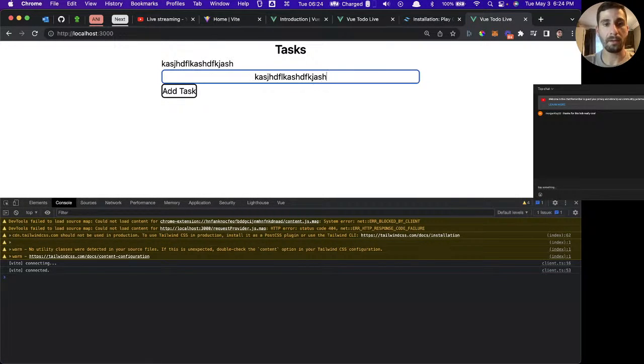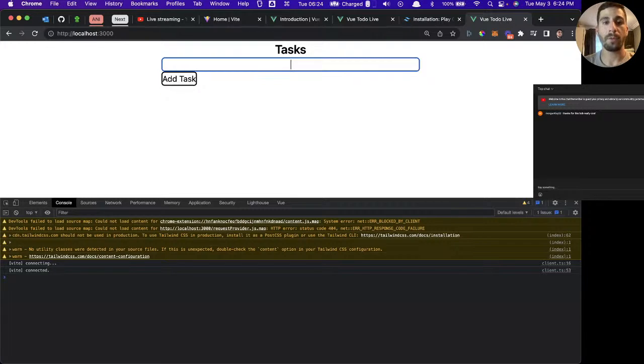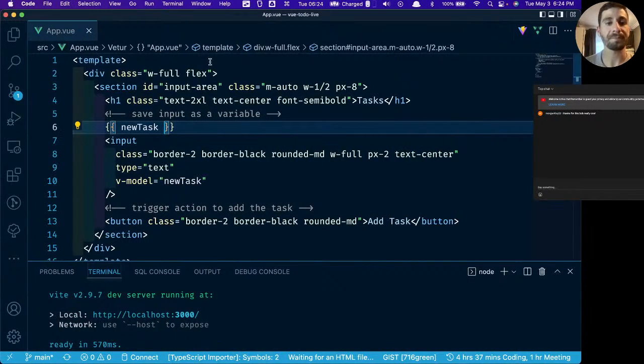We start typing. Okay, I say to the left of the box, but I forgot we have a little bit of formatting here. As we type, we have our two-way data binding. If this was React, it would be a lot more complicated than that. So that's one of the cool things about Vue. And rendering lists, iterating over things, there's a lot of things that are just easier with Vue. Not that I don't love React, because I do absolutely love React. But there's a reason that I like using Vue so much. It just makes so many things so easy to do.